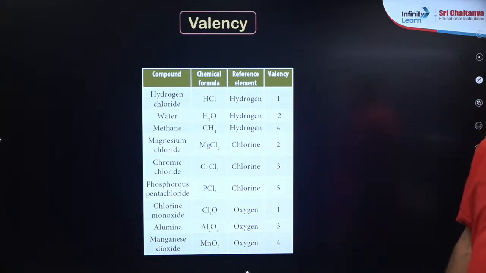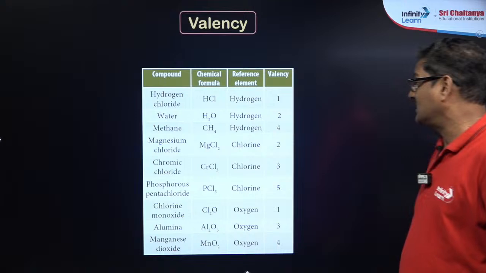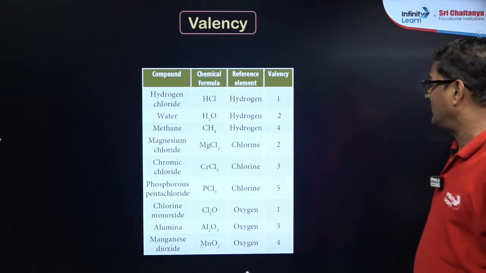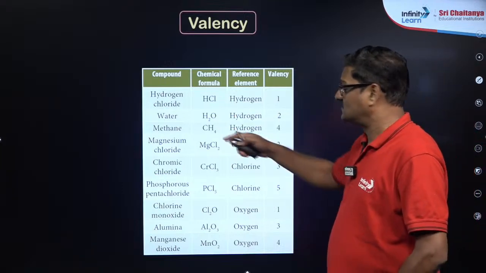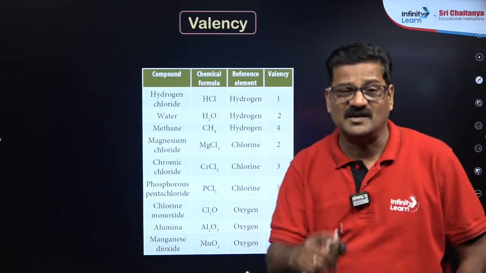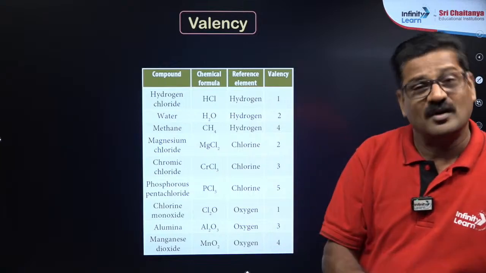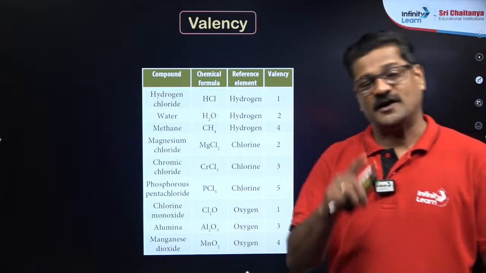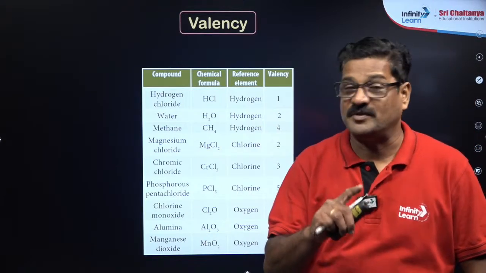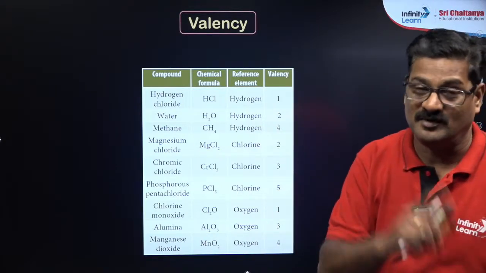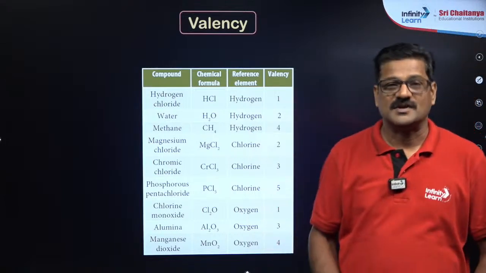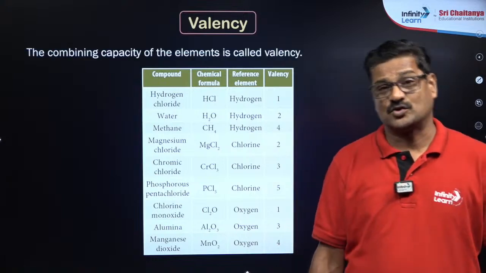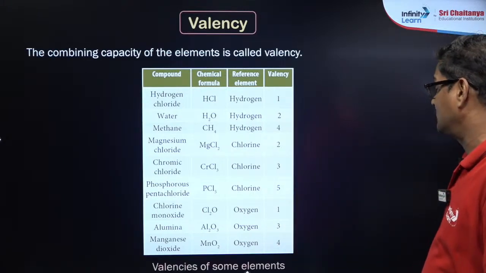So let's talk about valency. Valency is the combining capacity, with respect to hydrogen or with respect to chlorine. Hydrogen has one valency. Valency is the combining capacity, and it could be variable or sometimes constant. For hydrogen it is constant, for the s block it is constant, whereas for the p block it is not constant, it is variable. So an element in different compounds will have different valencies, which can be compared with the oxidation state as well.